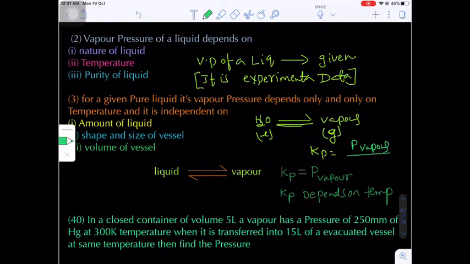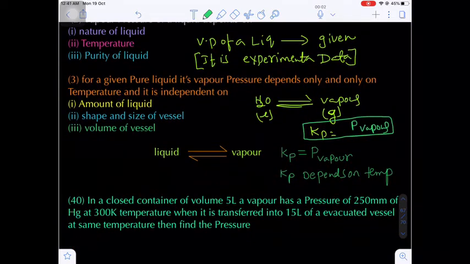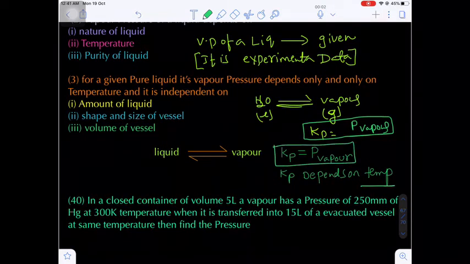So we should not consider the liquid in the expression, only the vapor pressure of the liquid. Are you getting my point? Now the Kp value corresponds to the vapor pressure, or partial pressure. Do you know the Kp value only depends upon temperature?